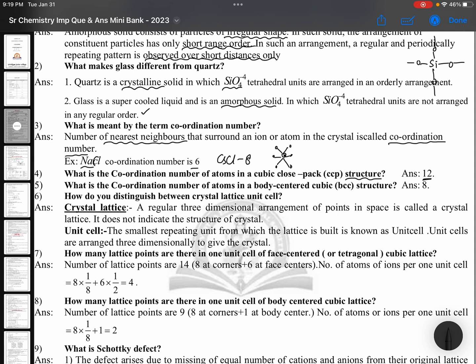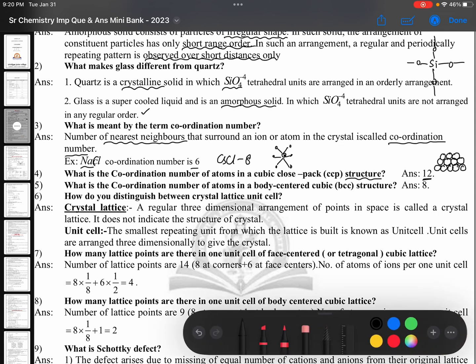In its plane, it will be 6. It will be like this. Just I will add one image here. This is not required, just for understanding purpose I am writing. This is a 2-dimensional arrangement.